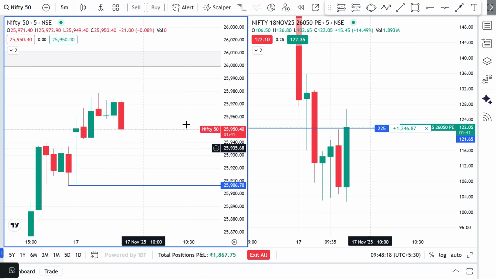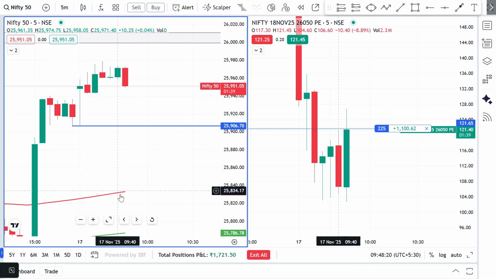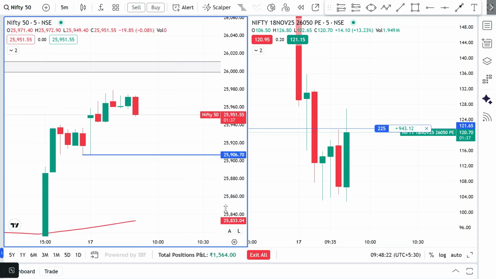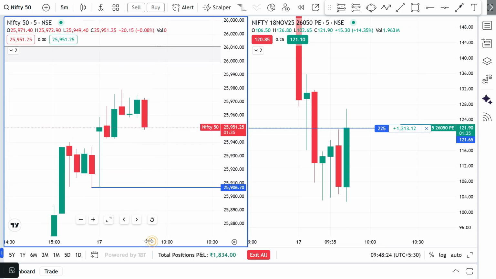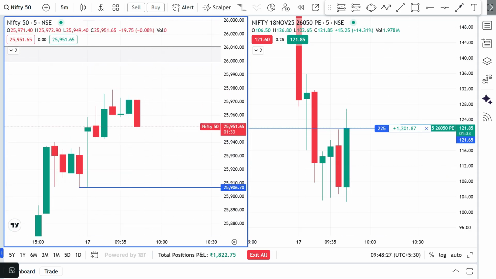Okay, so this is going to be our first target. In case it continues to fall, we expect the 200 EMA as one more target. Mostly it has to break the open day low. So let's wait for it.